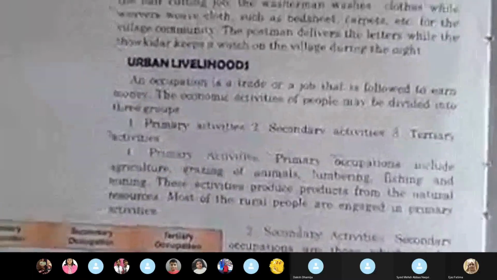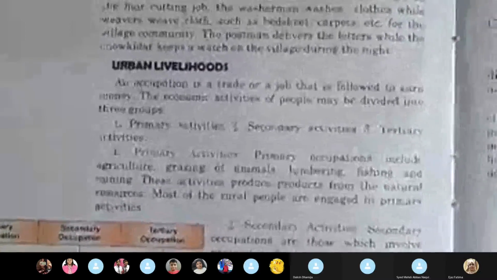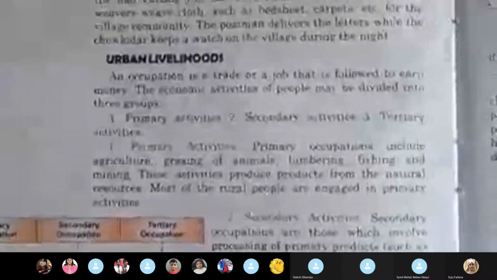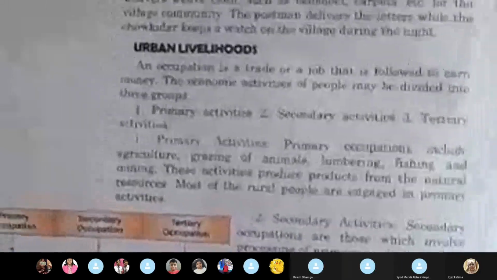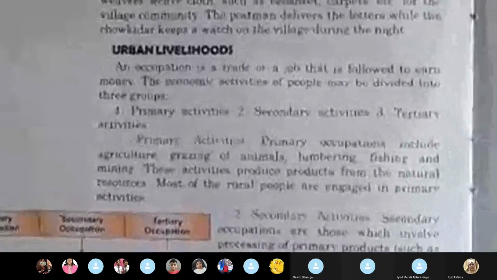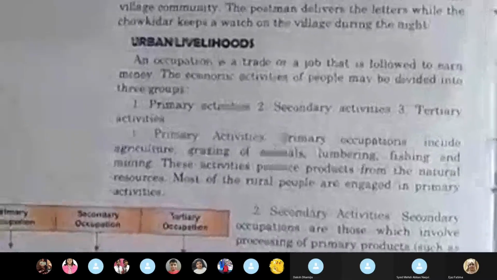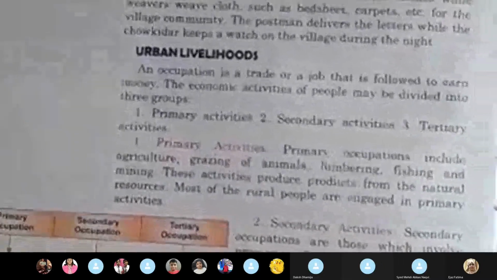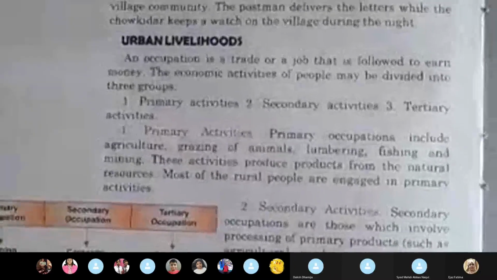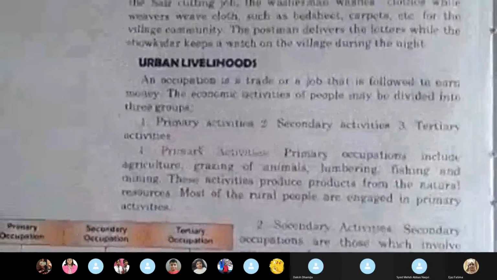An occupation is a trade or a job that is followed to earn money. We all know that to earn money, we need to take up any occupation, maybe a job, maybe a trade, anything. Now, the economic activities of people may be divided into three groups. That means, according to the work they do, we categorize them into three headings. They are the primary activities, then the secondary, and third is the tertiary.